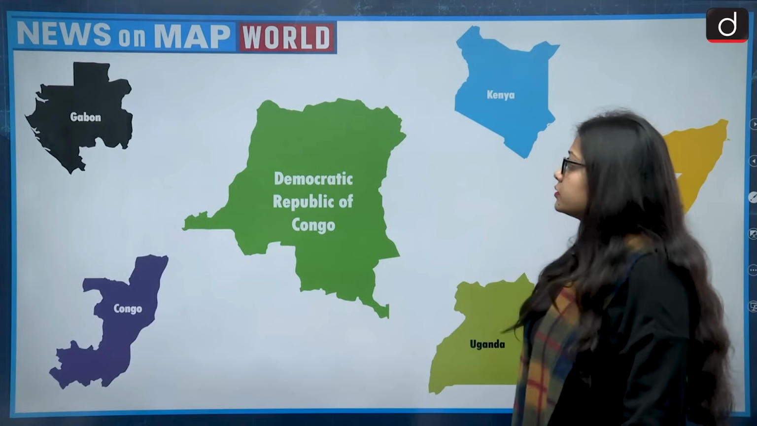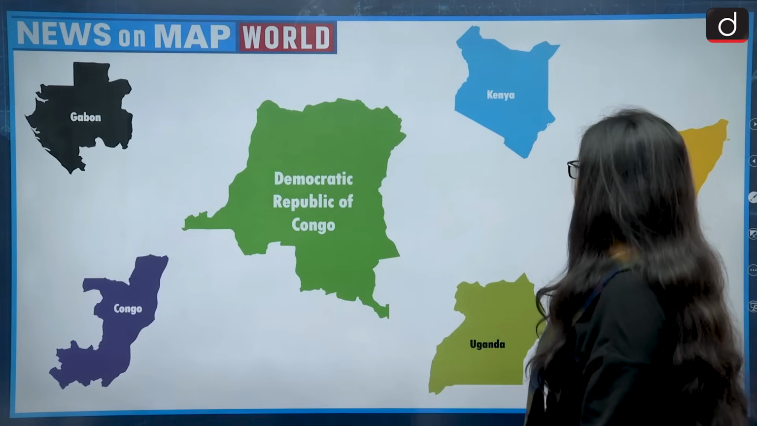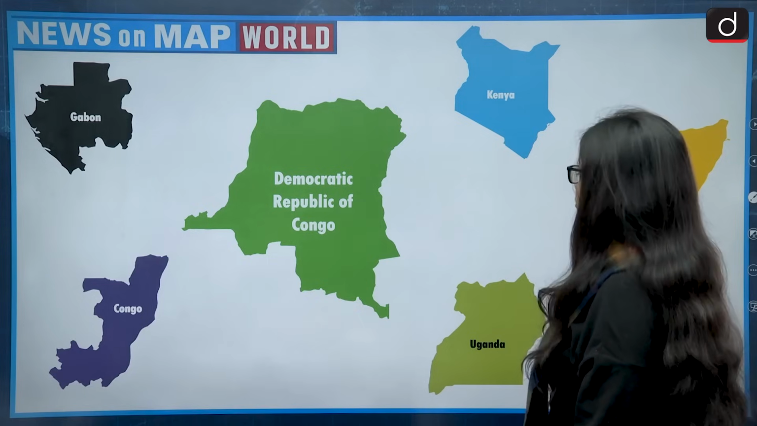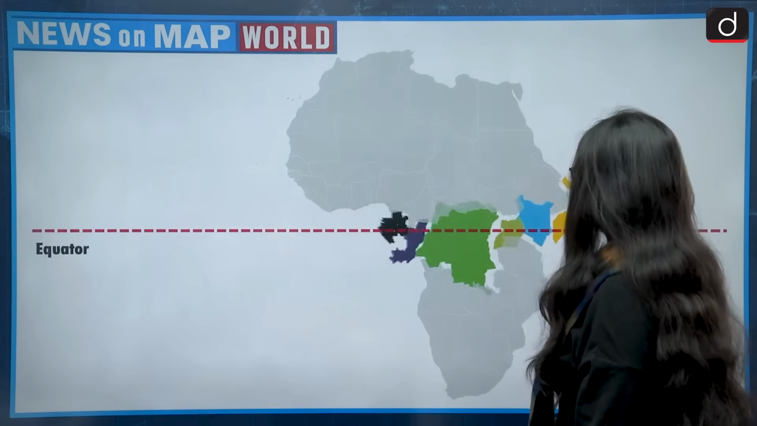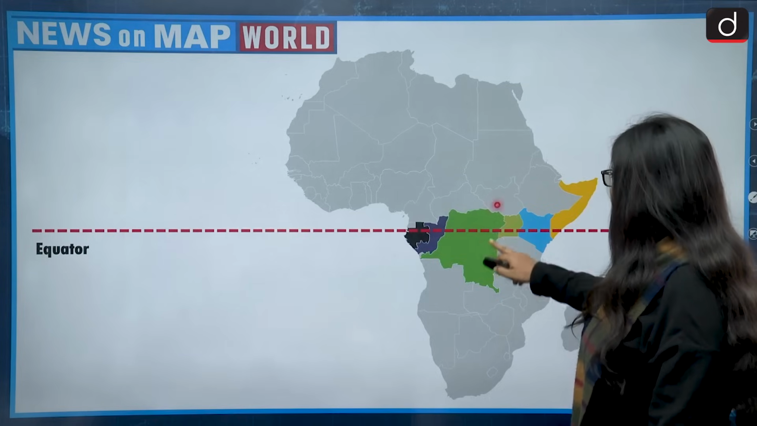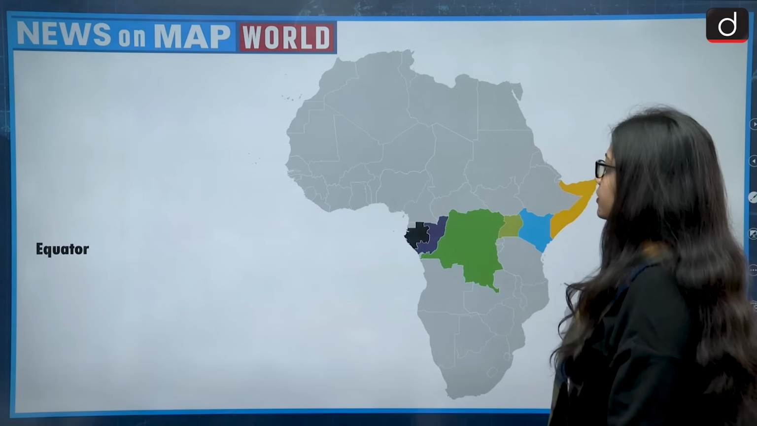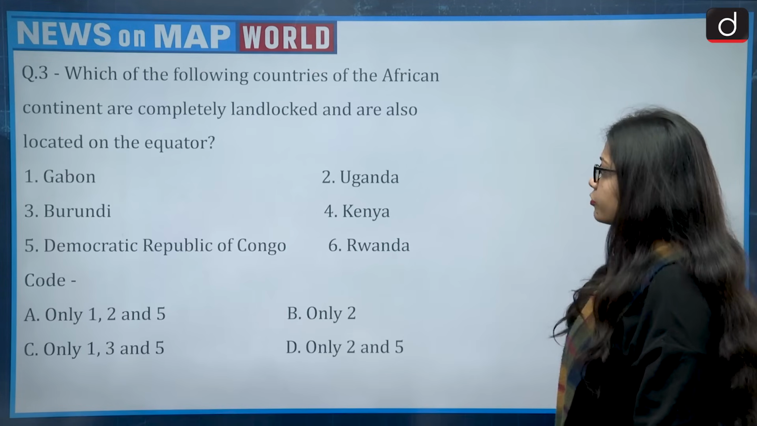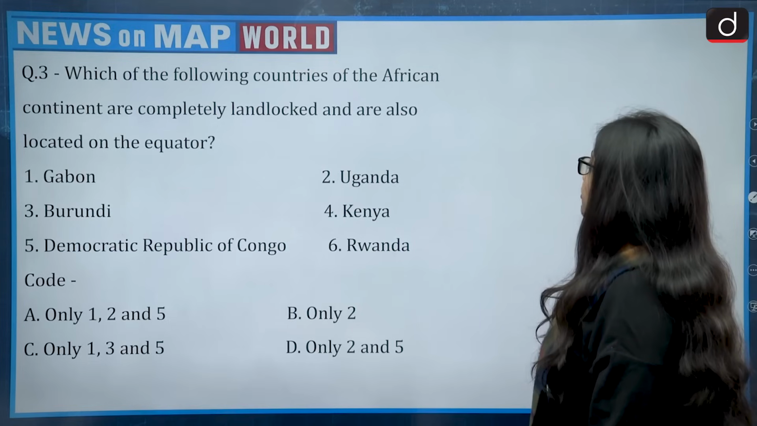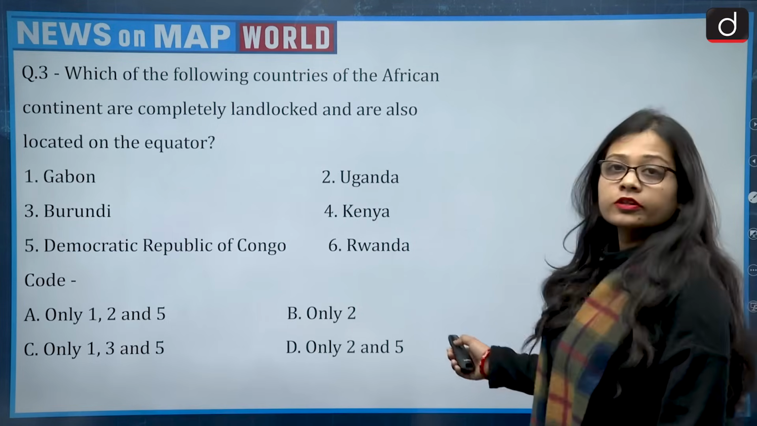So Gabon, Congo, Democratic Republic of Congo, Kenya, Somalia and Uganda. Out of these, only one country is completely landlocked, and that is Uganda, which is light green in color. So now let's get back to the question, and the question talks about which are completely landlocked and are also located on the equator.